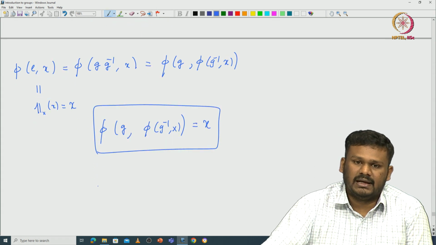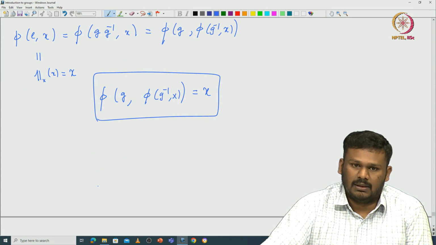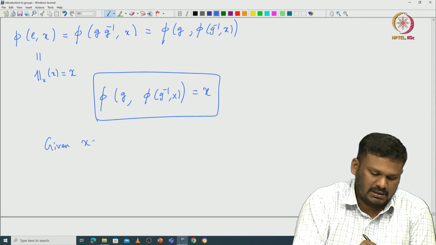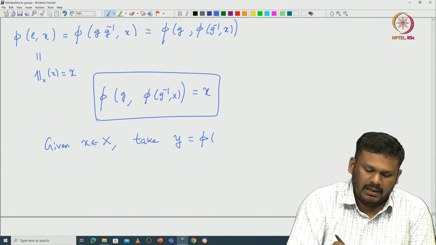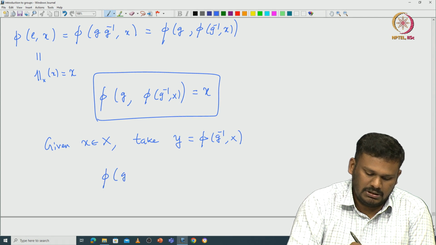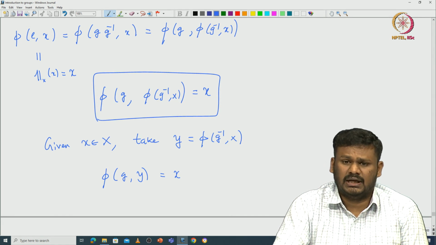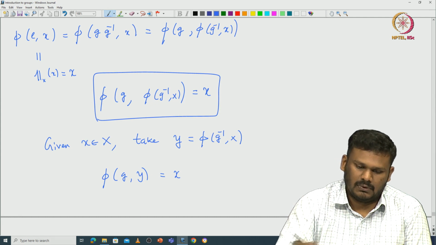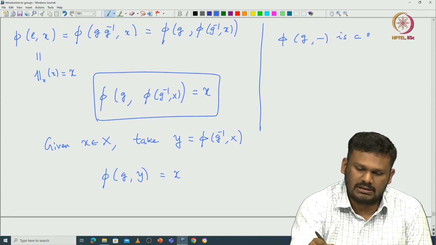Given x, you can take y to be this pi g inverse comma x. So, that is your inverse image. Given x in capital X, take y to be pi g inverse comma x. Then it is clear that pi g comma y is x. That proves that pi g comma dash is indeed surjective.